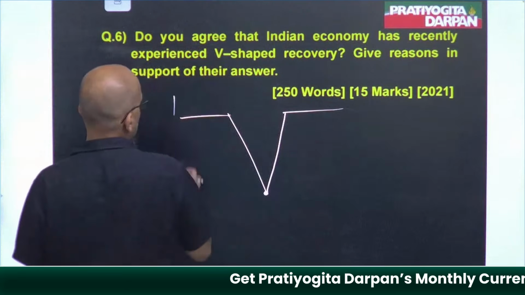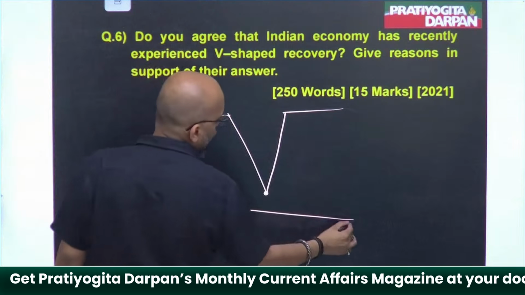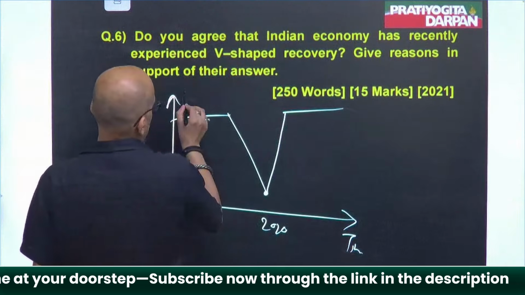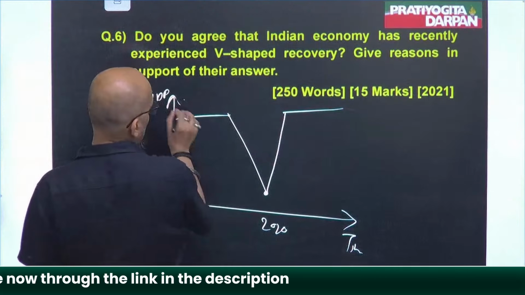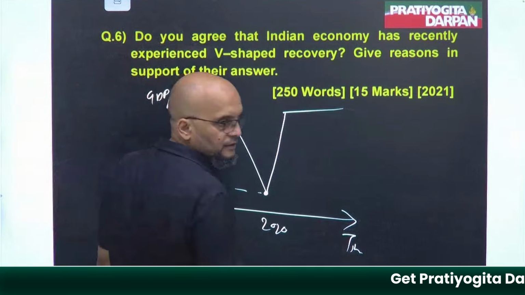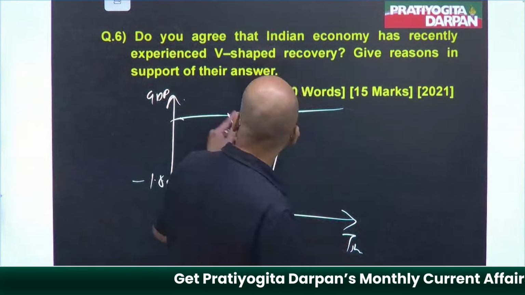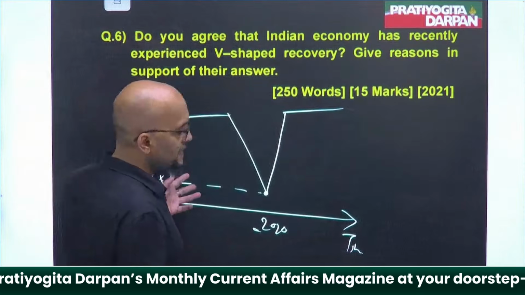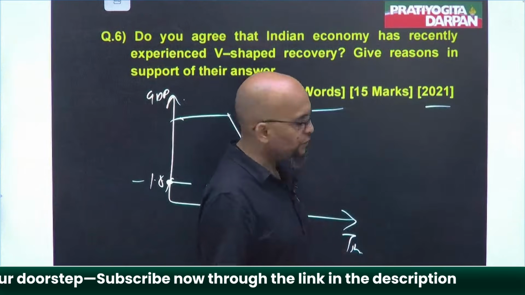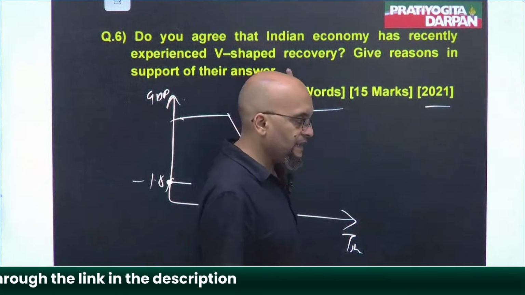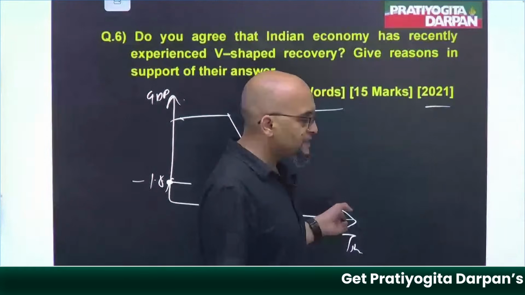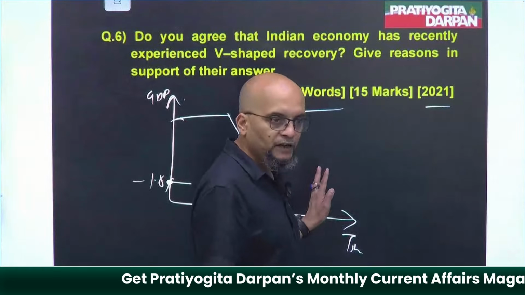Okay, so if you take along the axis here, you take time period. So this is 2020. And here you take GDP growth. So here our GDP growth became negative, minus 1.8 something. Then we recovered. Fine. See, the question is from 2021. Pay attention. Question is from 2021. And at that time, India was in the recovery phase. So that's why this V-shaped recovery became an important part.